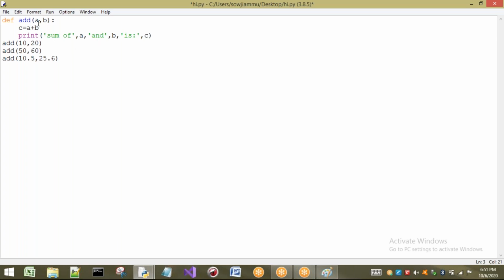Next, 10.5 will be passed and 25.6 is going to be passed. So if there are arguments, we can customize the task with our own variables. If I have the concept of parameters, then we can customize.